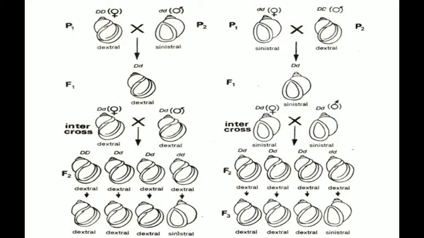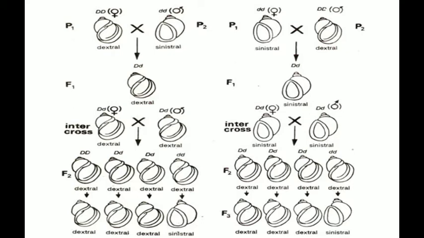In the F2, all are dextral because of the heterozygous dominant condition. In both of the two crosses, all the F2 generation are dextral. But in the F3 generation, the 3:1 phenotypic ratio appears. In the first cross, 3 dextral and 1 sinistral. In the second cross also, in the F3 generation, 3 dextral and 1 sinistral.